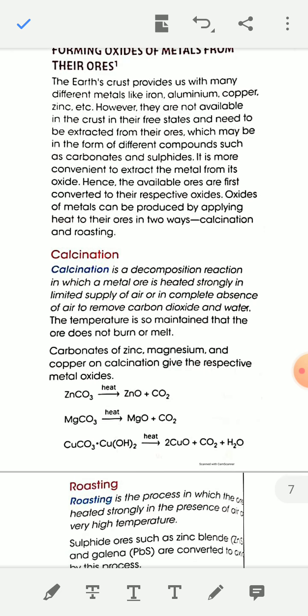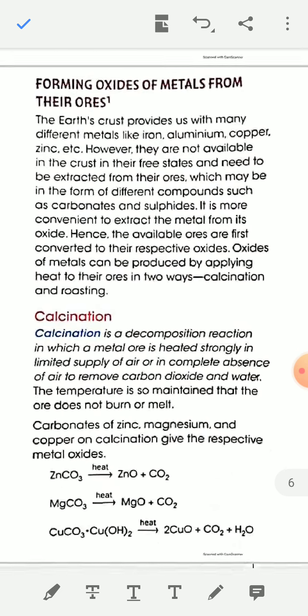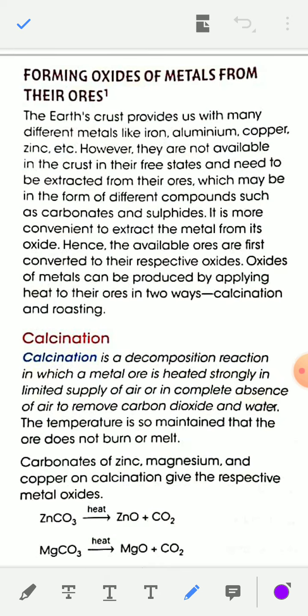And the last point of this chapter is forming oxide of metals from their ore.